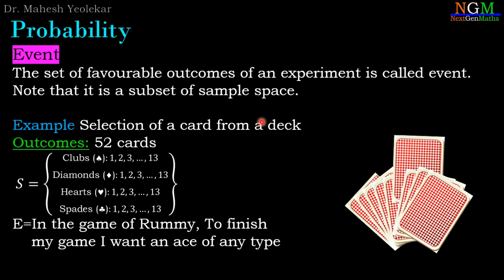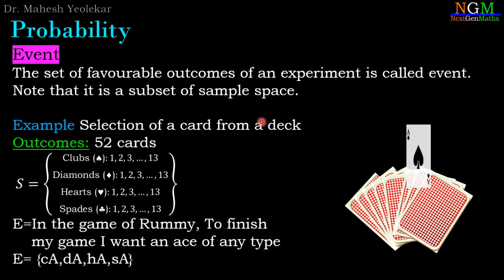In the game of Rummy, to finish my game, I want an ace of any type. In a deck of 52 cards, we have 4 aces: club, diamond, hearts or spades. Therefore, the set of these 4 cards gives the event for the selection of a card experiment.